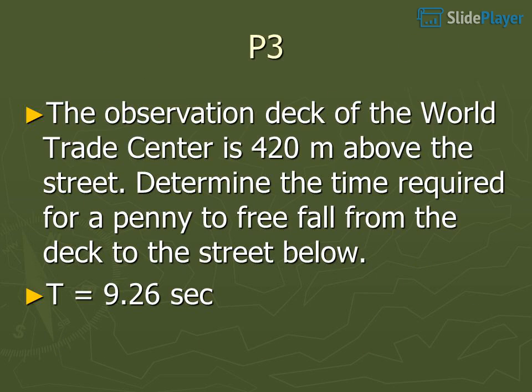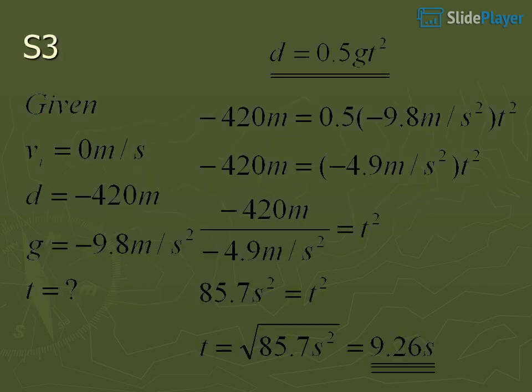P3. The observation deck of the World Trade Center is 420 meters above the street. Determine the time required for a penny to free fall from the deck to the street below. T equals 9.26 seconds.